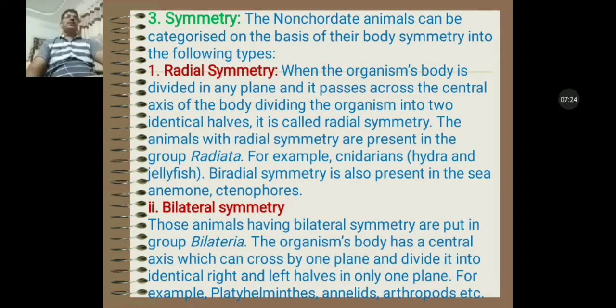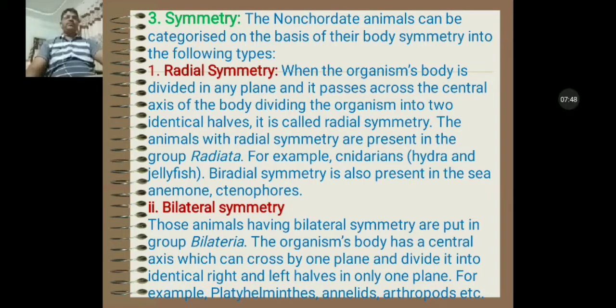Next criterion of classification of the lower non-chordates is symmetry. On the basis of symmetry, lower non-chordates can be categorized into the following types. First is radial symmetry.